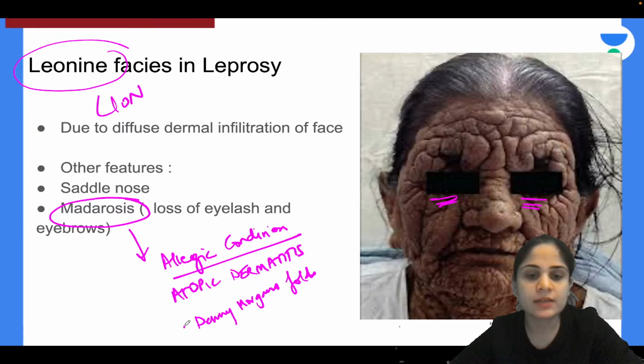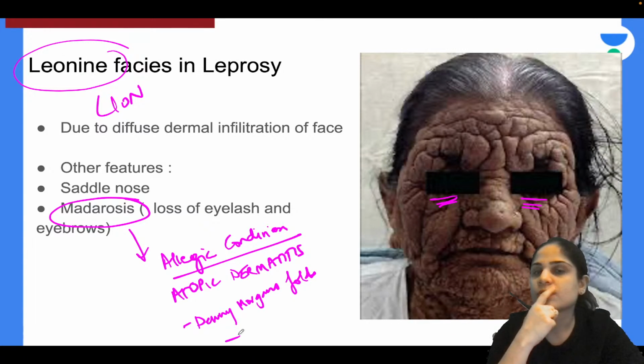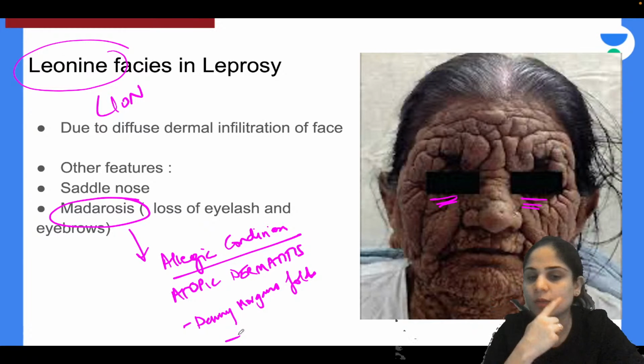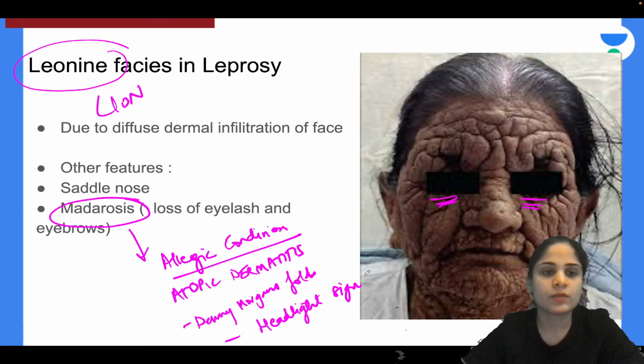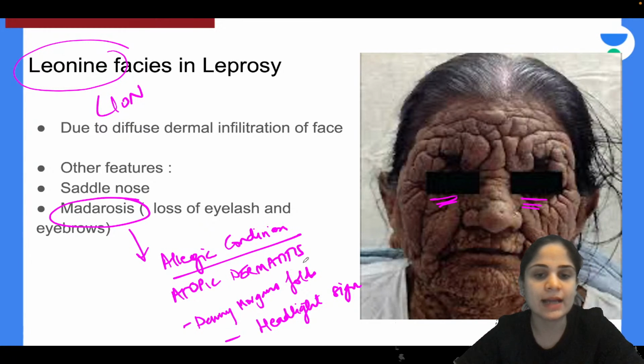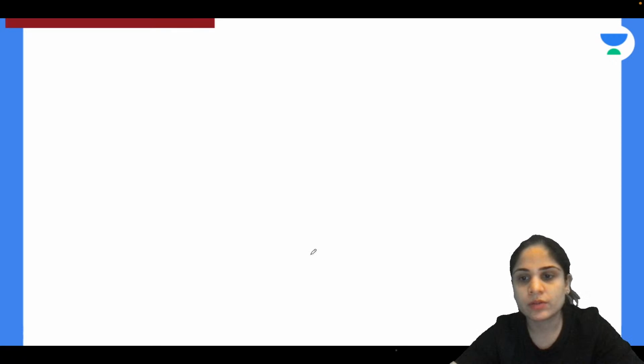And what is the name of the other sign that you see in atopic dermatitis? The child will have perioral pallor. What is the name of that sign? Perioral pallor is called the headlight sign. So we have Dennie-Morgan folds, headlight sign and madarosis, which are the three things seen in atopic dermatitis. Alright, moving on to our next topic.